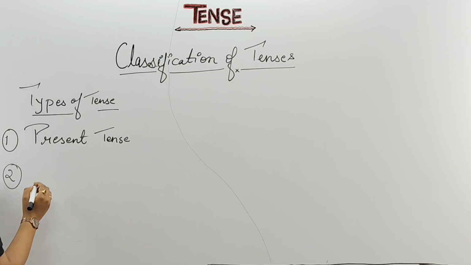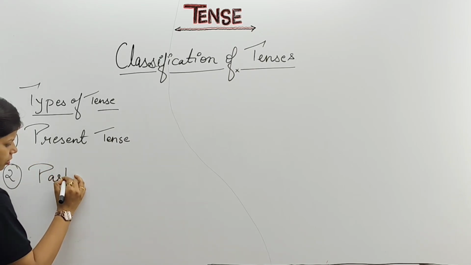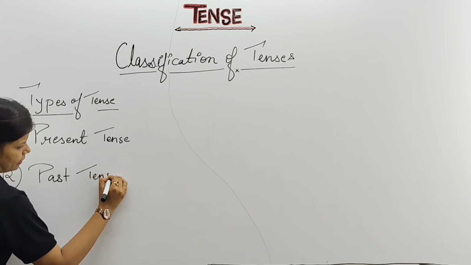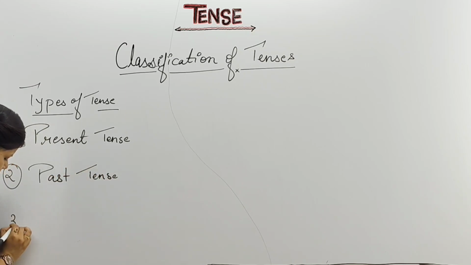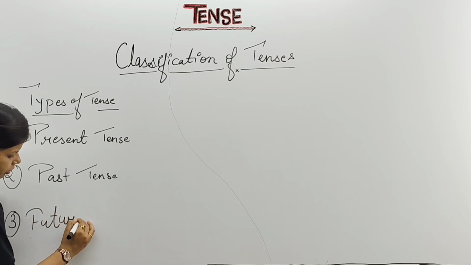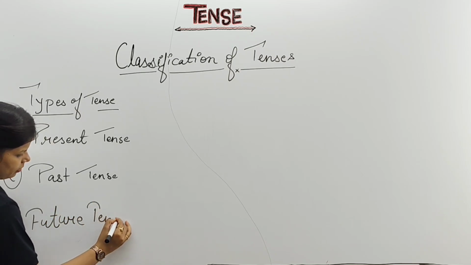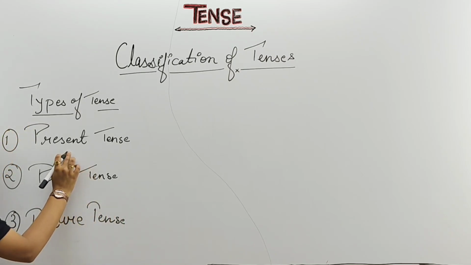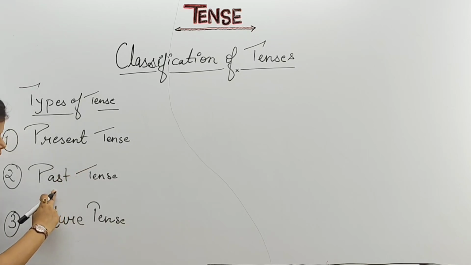Next is your past tense. And last is your future tense. Present means which work we are doing now. Past means which we have done. Future means which we are going to do.